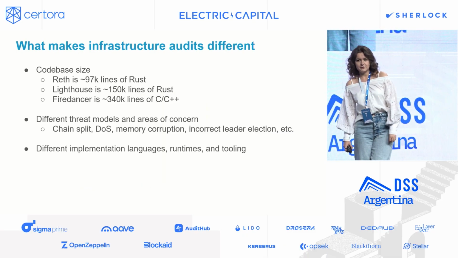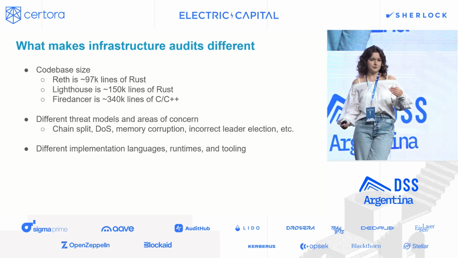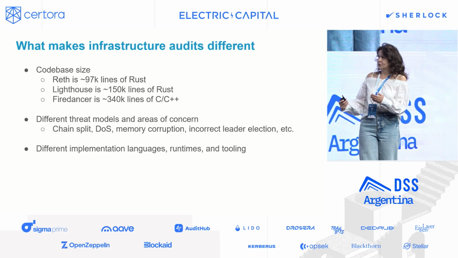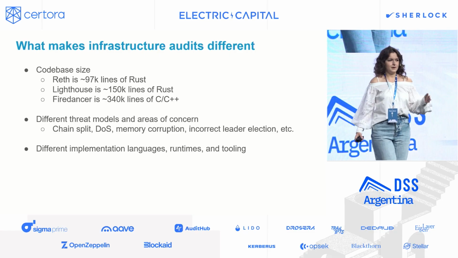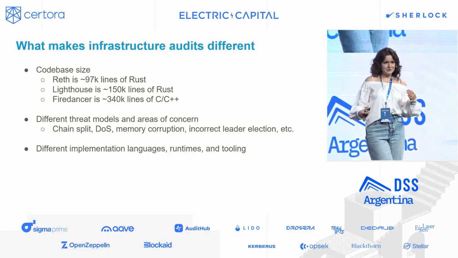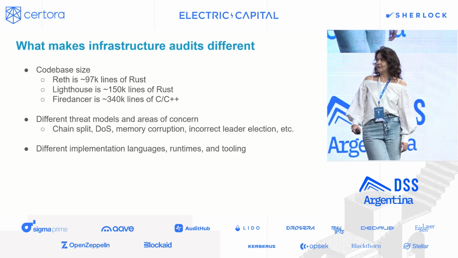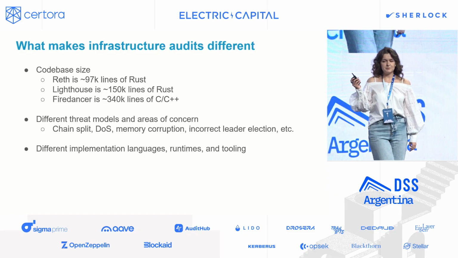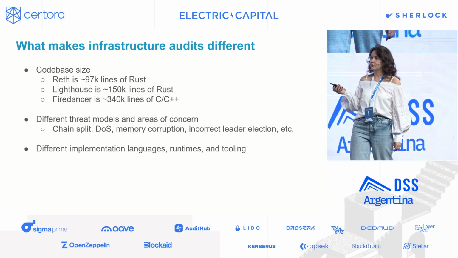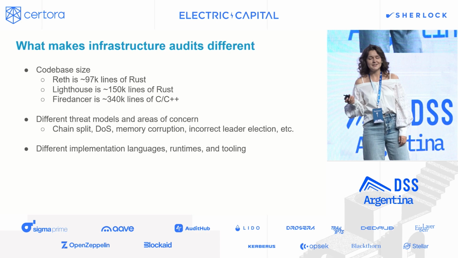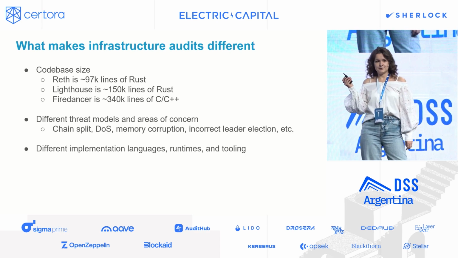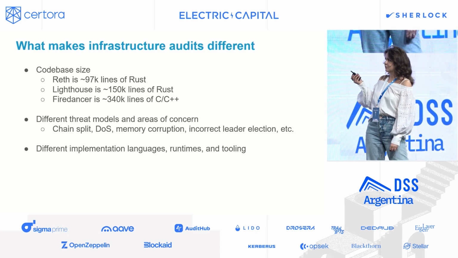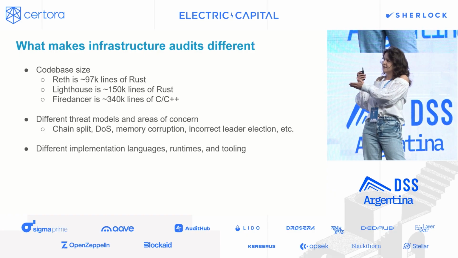So why do I want to talk about it in general? What is the difference between these types of audits and smart contract audits? There are a few fundamental factors that are different, and the first one is the code base size. Different from smart contracts, where a few thousand lines of code is pretty much the whole project, these code bases are very different. I ran CLOC a couple of days ago on some of the clients, and here's what I got.